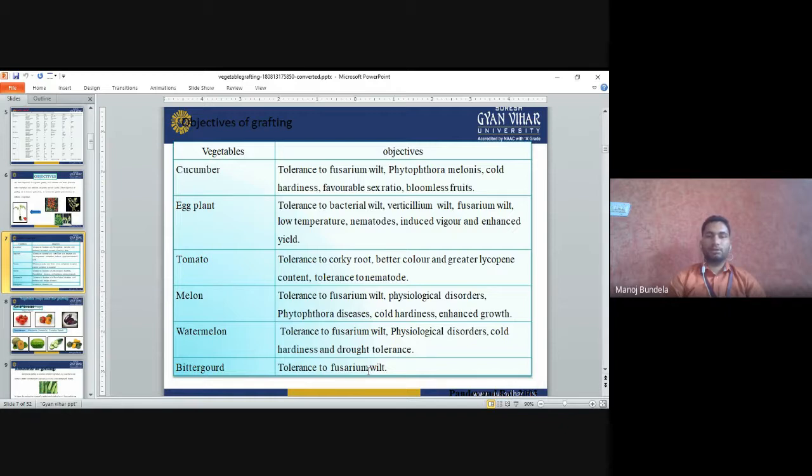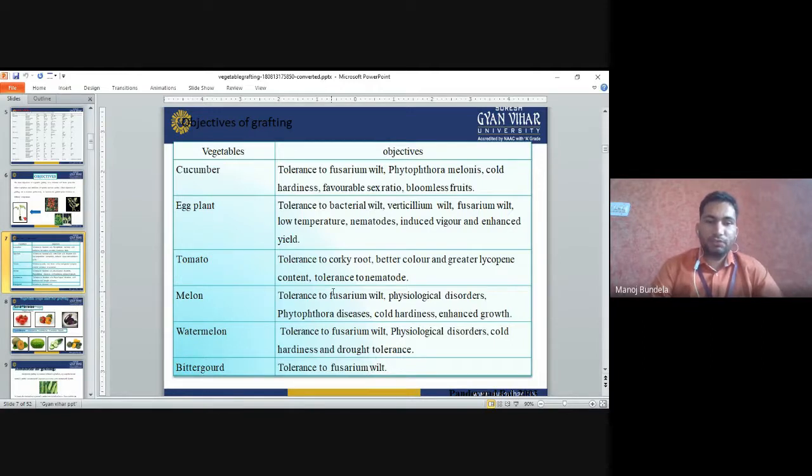Melons. Melons are tolerant to fusarium wilt, physiological disorders, and Phytophthora disease. Phytophthora disease is a major problem in melons. Cold hardiness: sometimes if the temperature is low, then the watermelon is not grown. They are mainly grown in the dry season, in the summer season. So if they have cold hardiness, it enhances growth. It will increase the growth of the plant.